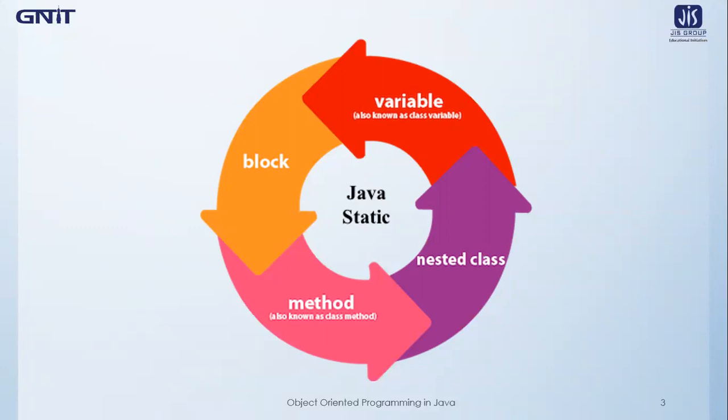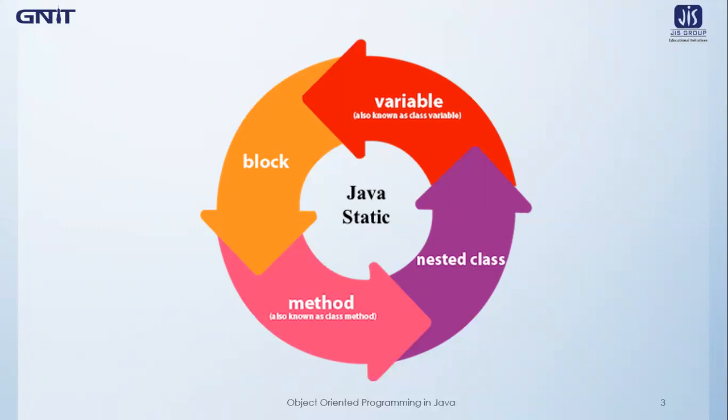So the basic concept of the static keyword is that whenever we want to access something, it may be a variable, a block, a method, or even a class, and we don't want to create any object, or the requirement is something like that, then we can use the static keyword before it. That means the static keyword can be placed before a variable, a method, a block, and a class. So today we will see each of these four concepts where we can use static keywords one by one. The basic thing is that we have to access something without creating any object.